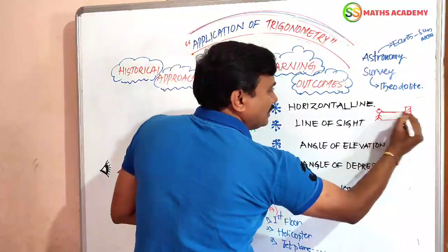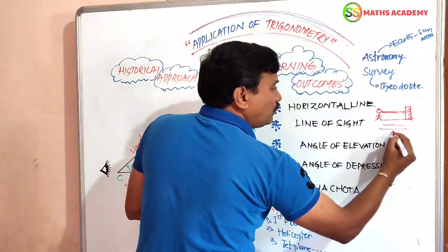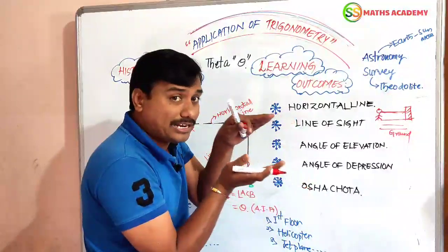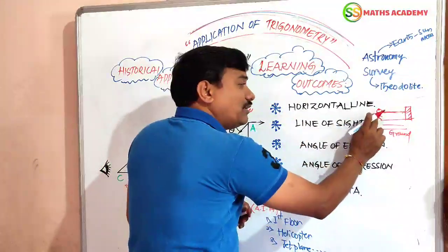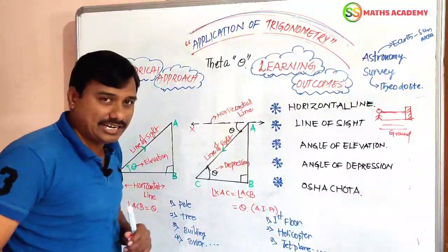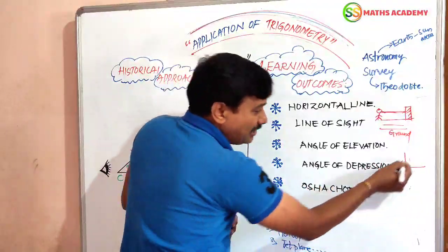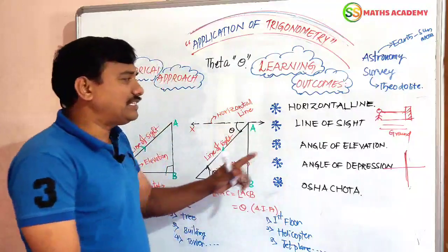Yes, this line is called the horizontal line. This horizontal line is parallel to ground level, parallel to our earth. The line between the observer and the object is called the horizontal line, right? In graphs we know very well this is called the horizontal line, and this is called the vertical line in coordinate geometry. Clear?